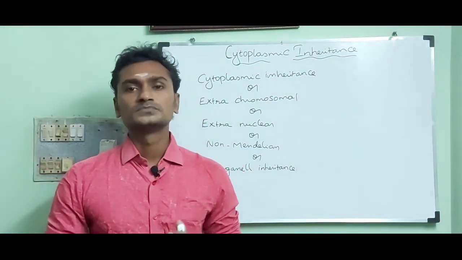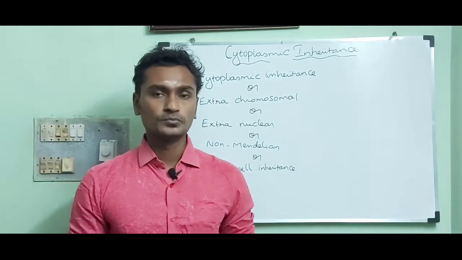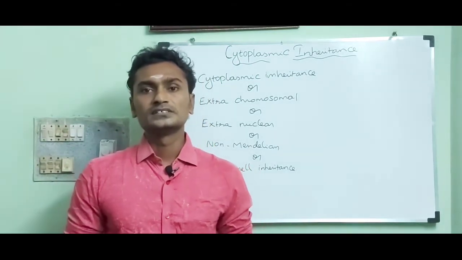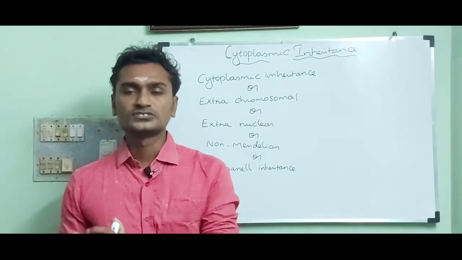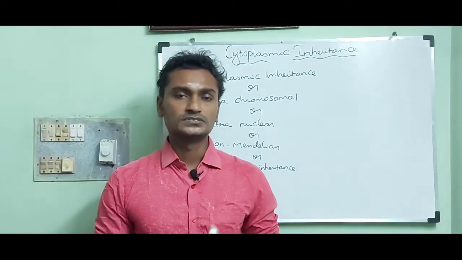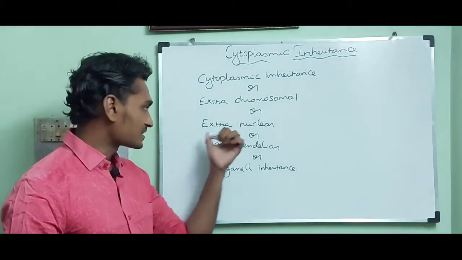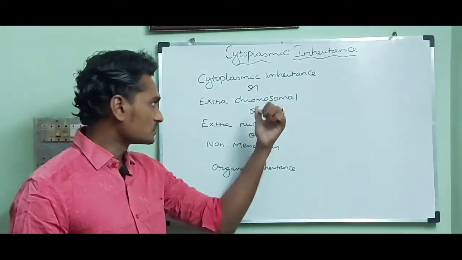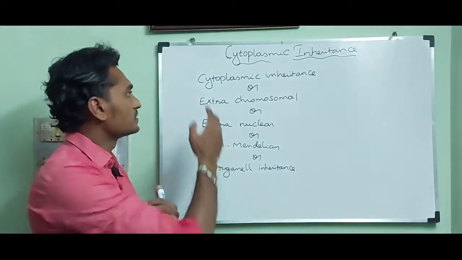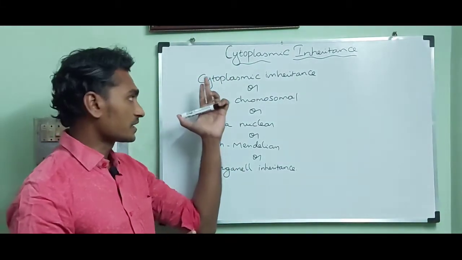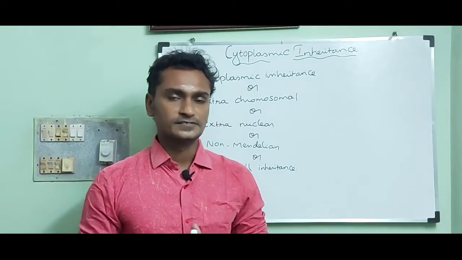Apart from the nucleus or chromosome, some material transmits the character from parents to their young one. So that is why it is called extranuclear or extra chromosomal. Then that inheritance is done by cytoplasm. That is why it is called cytoplasmic inheritance.